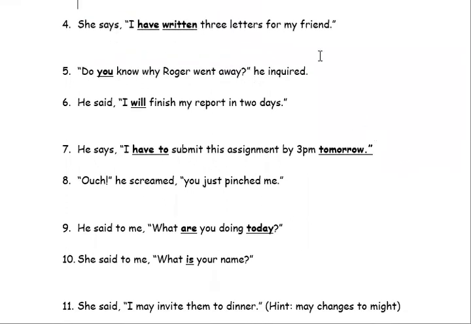She says, I have written 3 letters for my friend. Same thing with this. We need to ask ourselves, what is the tense of the action? What is her main action? Says. She is saying. So if this is in present tense, everything in indirect speech needs to also be in present tense. So she says that she has written 3 letters for her.